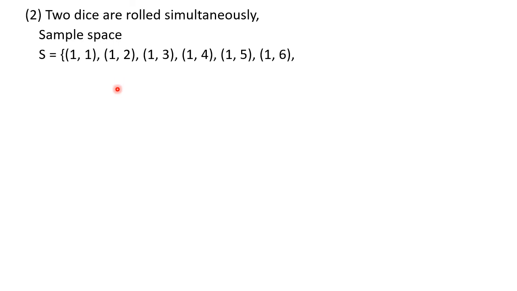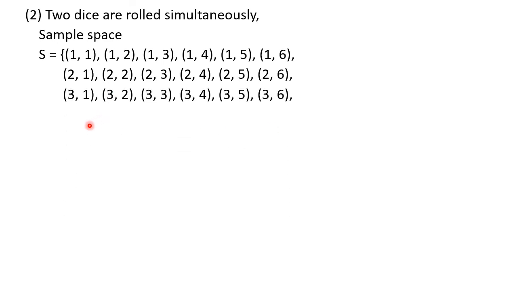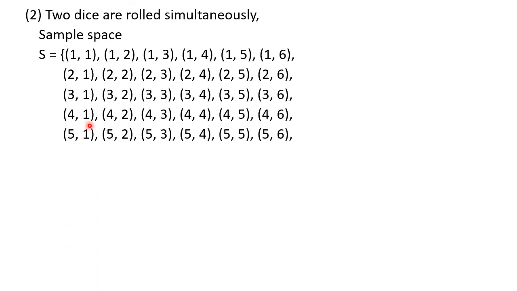Then in the next line we write for 2. For the first die we will write 2 everywhere, and for the second die again 1, 2, 3, 4, 5, 6. Then similarly we will write for 3, 4, 5 and 6. In this way, in 6 lines we will write down the sample space. Don't go on writing till the end, write it like this only.